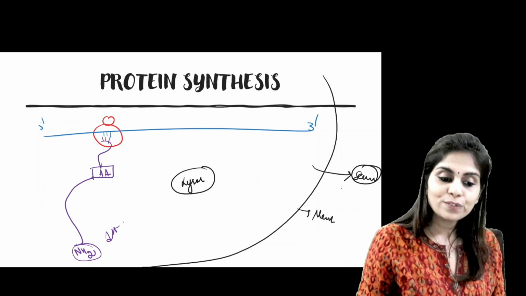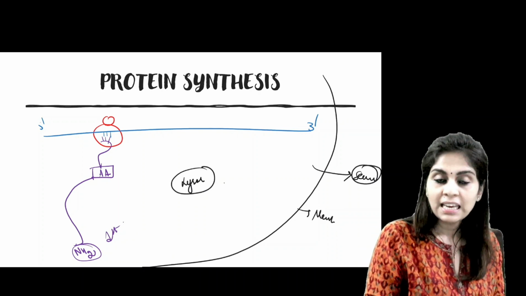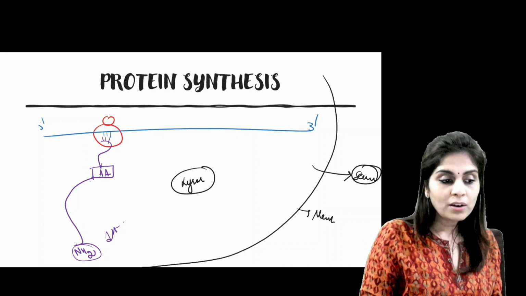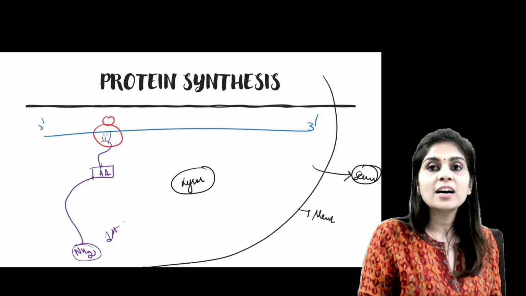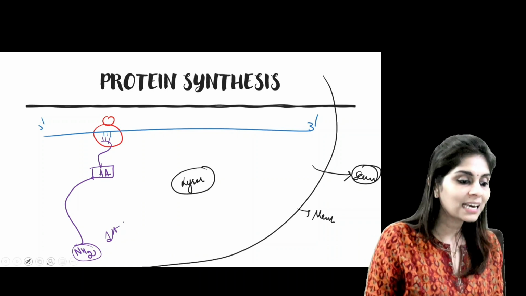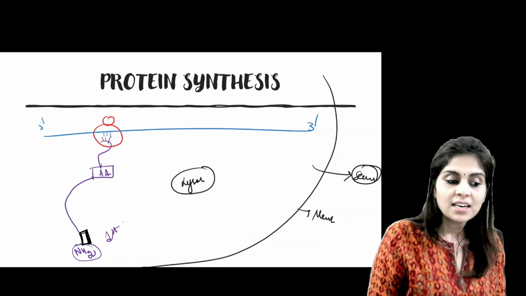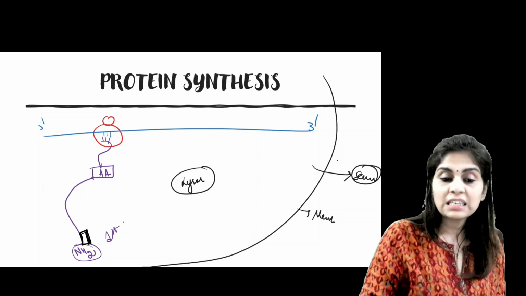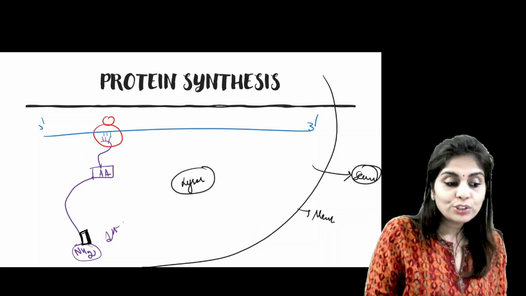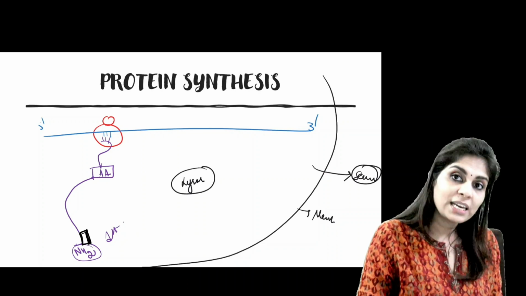But even in the case of these three types of proteins, protein synthesis is first initiated in a free ribosome. Even here the ribosome reads the mRNA from 5' end to 3' end, and the polypeptide chain grows from amino terminal end to carboxy terminal end. But the amino terminal end of these three types of proteins has a signal recognition peptide sequence. The amino acid sequence present in the amino terminal end of these three types of proteins alone would be called a signal recognition peptide sequence. And the function of the signal recognition peptide sequence is to guide the ribosome to get attached to endoplasmic reticulum,